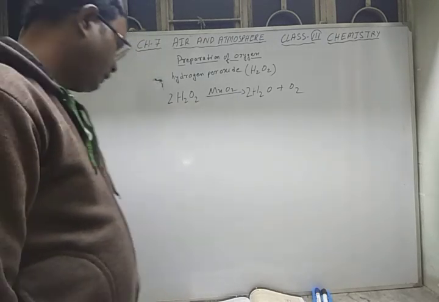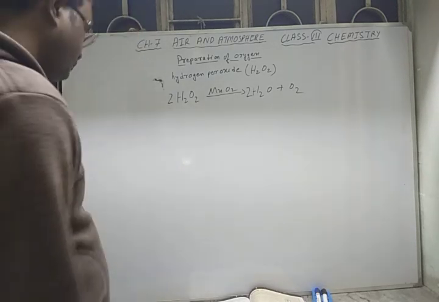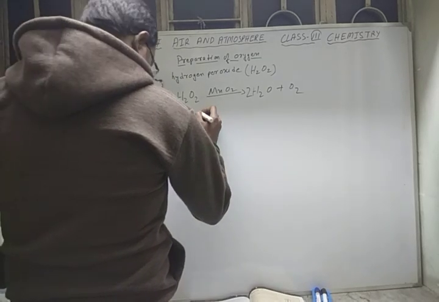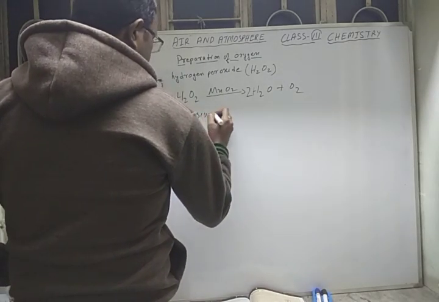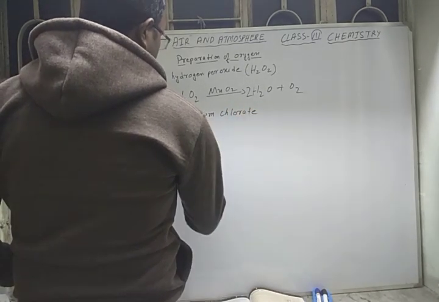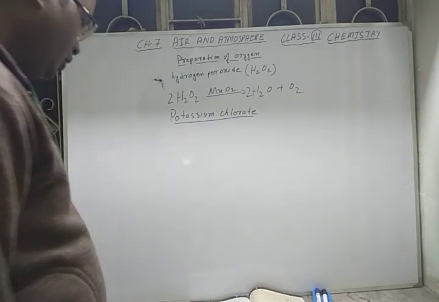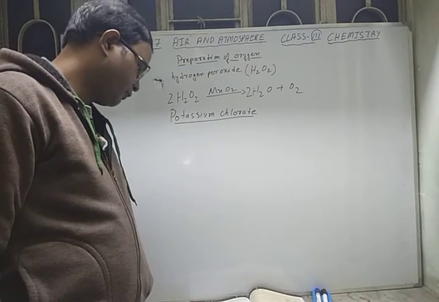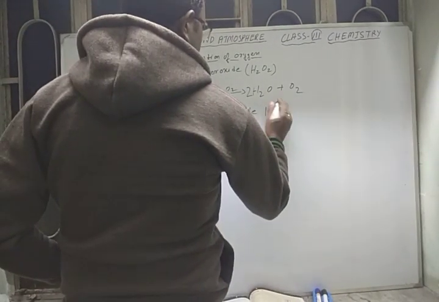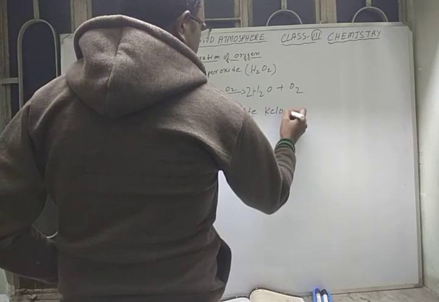Next is the preparation of oxygen from potassium chlorate. It is another type of compound. The formula of potassium chlorate is KClO3.